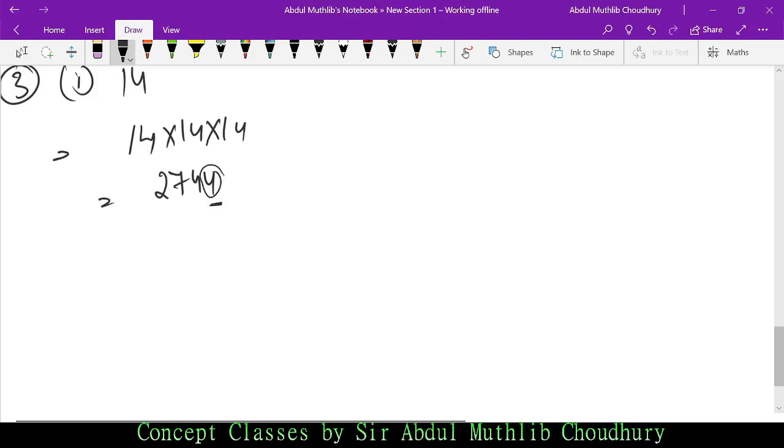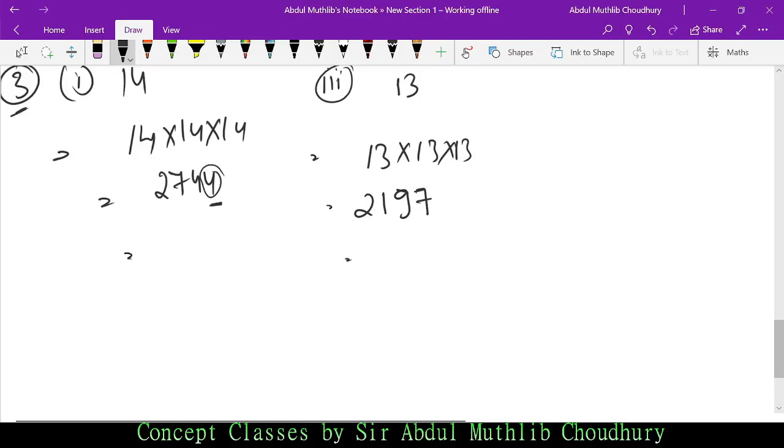Let me solve number 3. Option number 3, what does it say? What will be the cube of 13? It's 2197. What will be the answer? In this case it was 4, right? In this case it is 7. So we are done with question number 3. I hope I am clear so far.